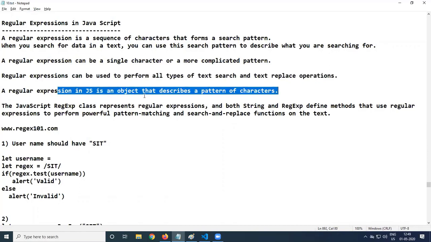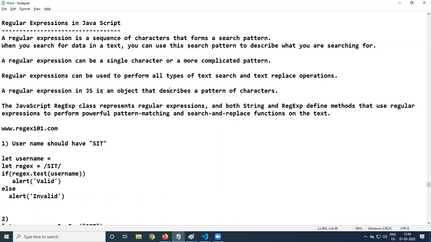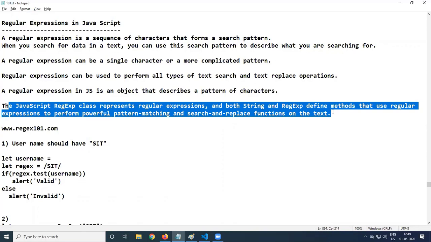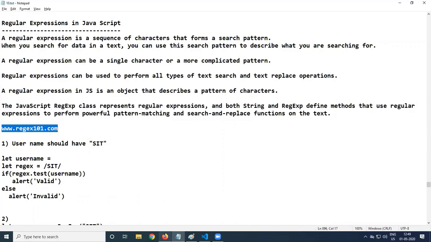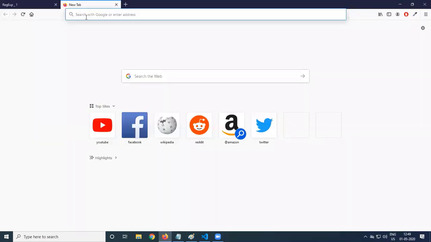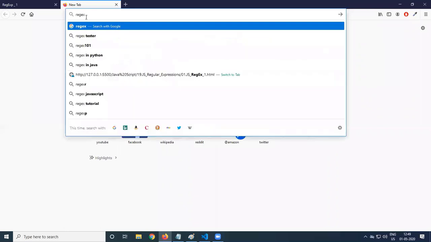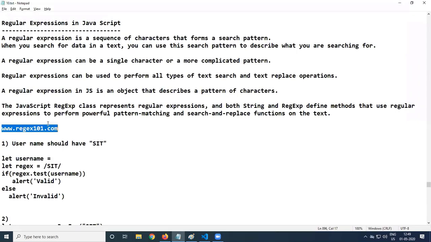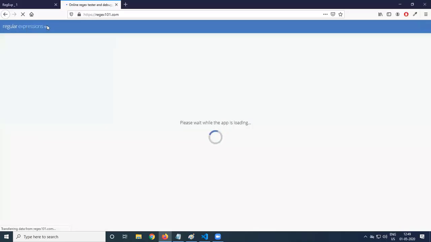It describes the pattern of characters. The JavaScript RegExp class represents a regular expression, used for search, replace, and checking, mainly for testing. For example, you can see this site, regex101.com, for ease of understanding. regex101.com is Regular Expressions 101.